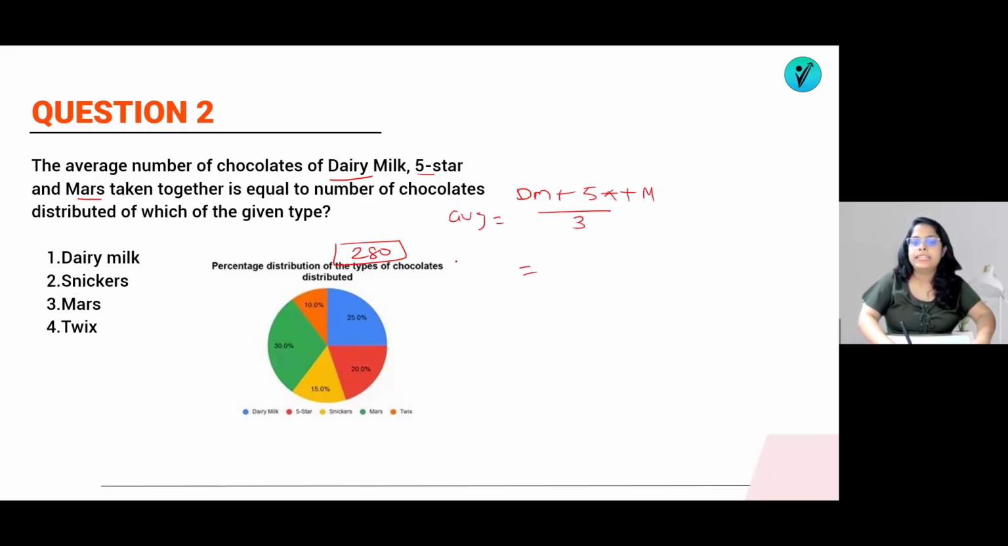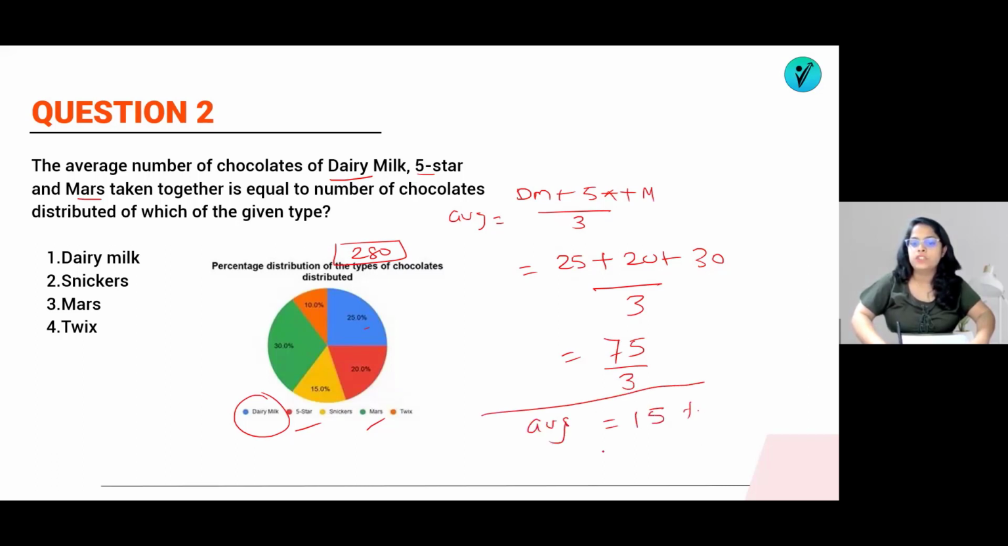So how much will it be? Dairy Milk, how much was it? Dairy Milk means blue. Blue is 25. Plus 5-star. 5-star means red. This is 20. Plus Mars. Mars means green. Plus 30, divided by 3. So how much will it be? 30 plus 20, 50. 50 plus 25, 75, divided by 3, which equals 15%. So the average is equal to 15%.